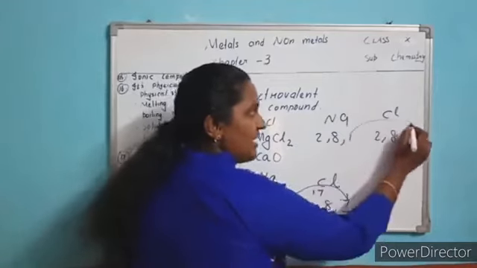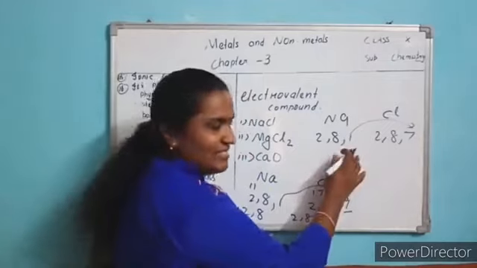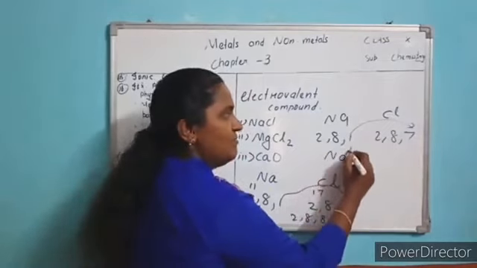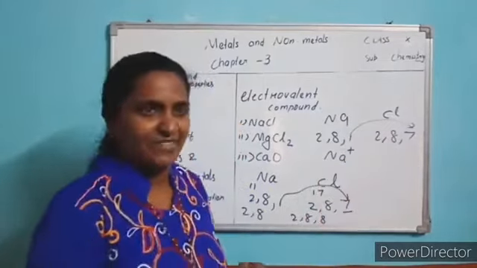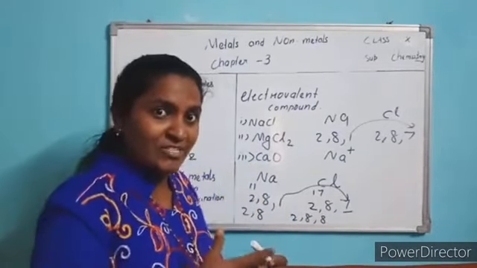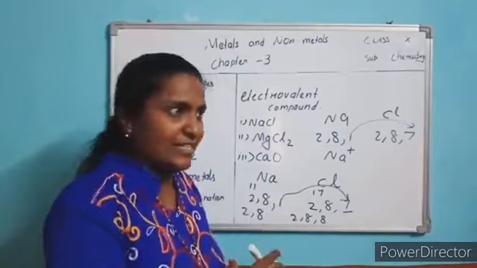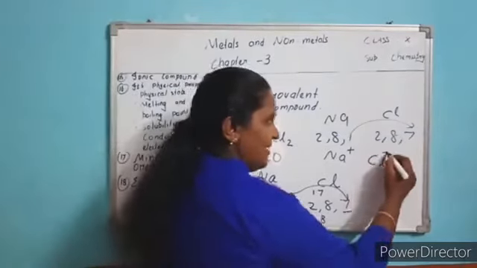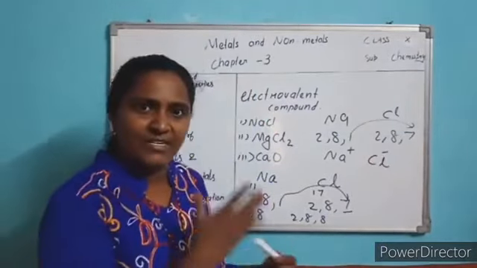This metal donated 1 electron. Now 1 electron is less, so it will form sodium plus ion. And chlorine, 1 electron taken, so electron is more. Negative charge is increased. 1 negative charge is increased, so Cl minus. Understood? Why it is plus?